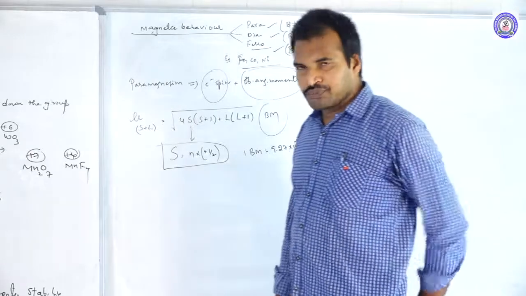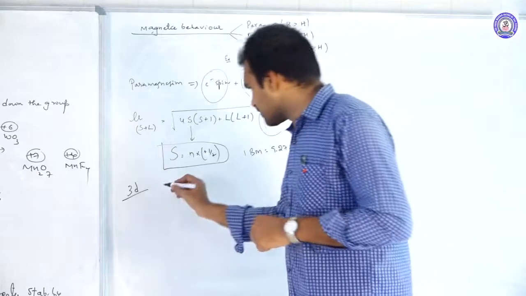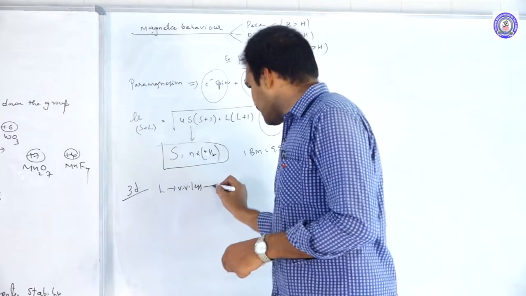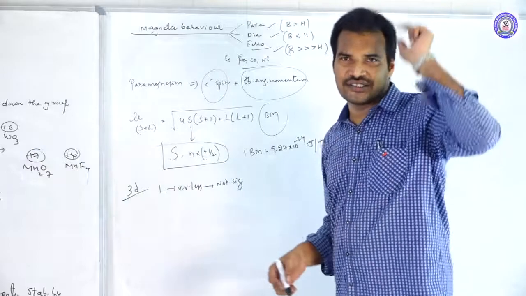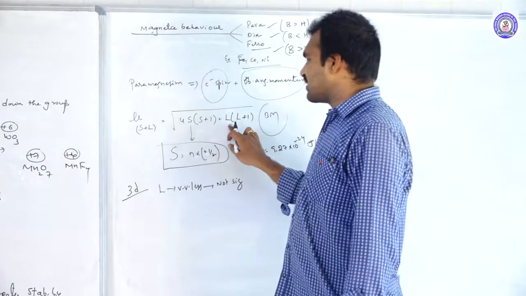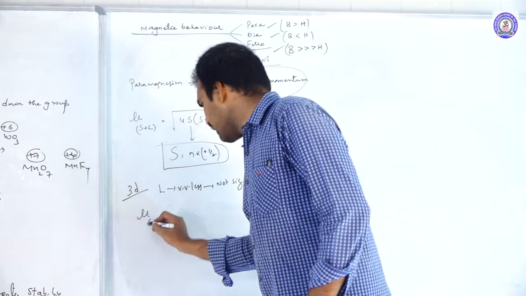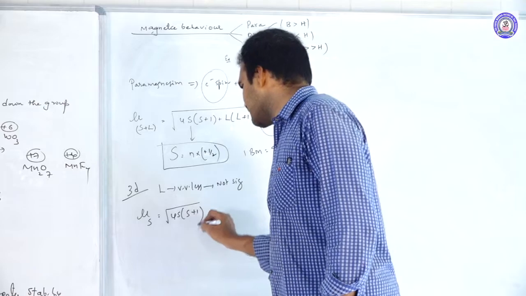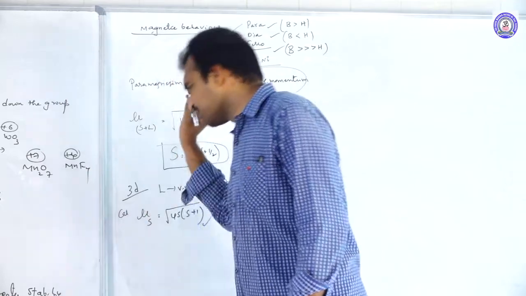Now move on to the next one. In case of 3d series of elements, the L value is very small, so it is not significant. We are not considering it. Only for the 3d series of elements, the L value is insignificant. If you eliminate the L value, then the formula is mu S is equal to square root of 4s into s plus 1. By using this formula we can calculate; this is what we call the calculated value.